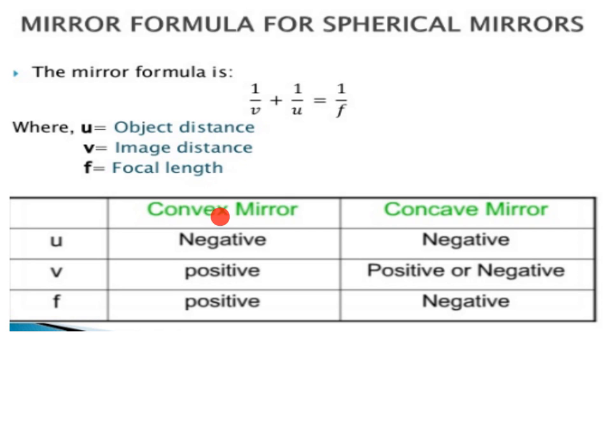For a convex mirror, u is negative, v is positive, and f is positive. For a concave mirror, u is negative, and the focal length will be negative. So this is the mirror formula for a spherical mirror: 1 by v plus 1 by u is equal to 1 by f.